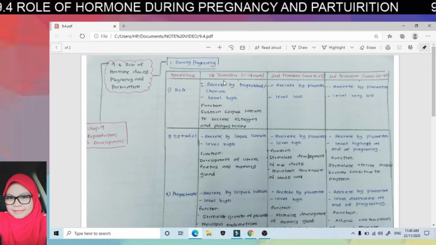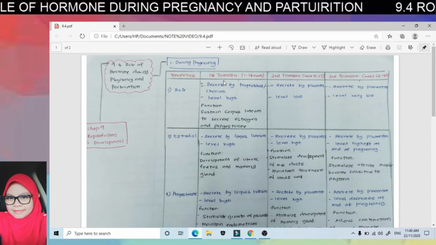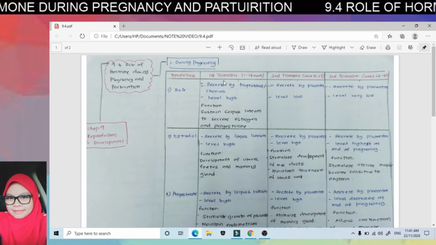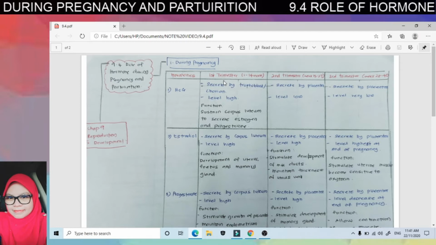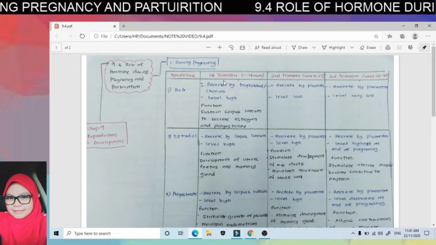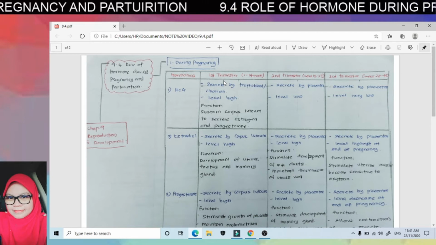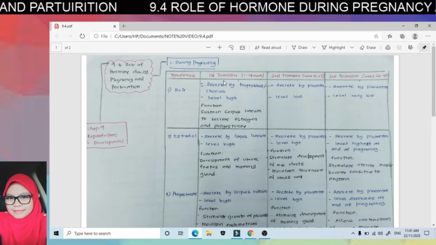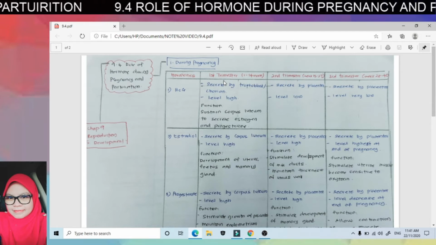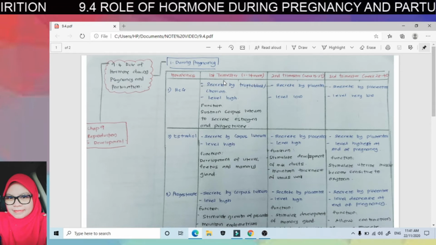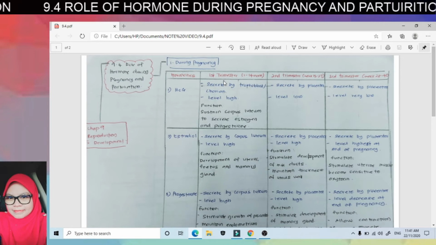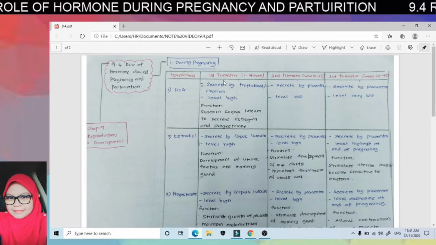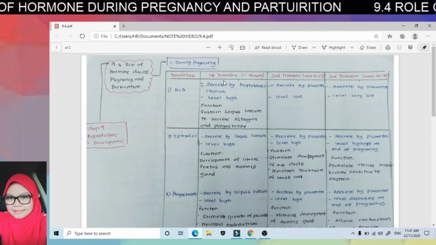So waktu inilah yang kalau ada miss period, okay, period datang lambat ataupun lebih daripada sepatutnya, kalau katakan cycle sepatutnya 28 hari, hari ke-29 tak period lagi, hari ke-30 tak period lagi, hari ke-33 tak period lagi. So after a week, seminggu selepas miss period tu, bila dah check pregnancy test, sekiranya memang pregnancy, akan nampaklah double line.